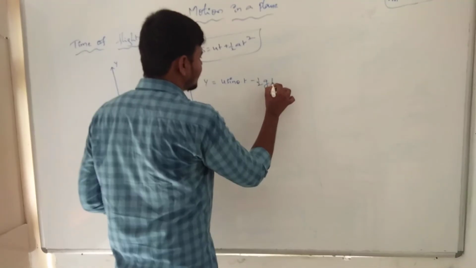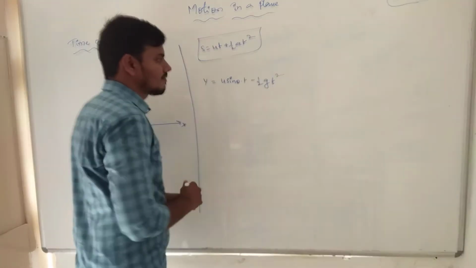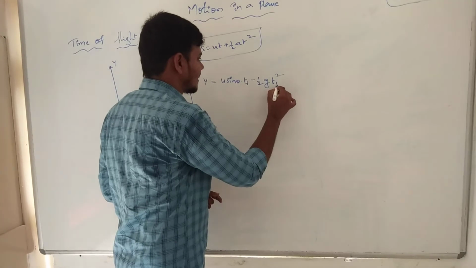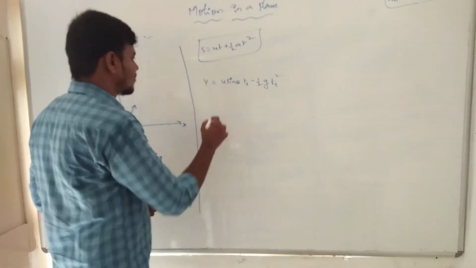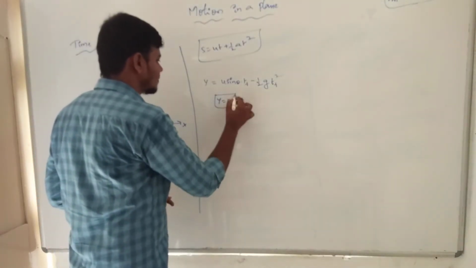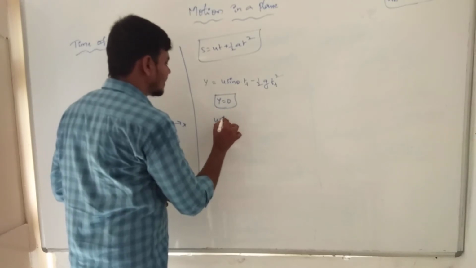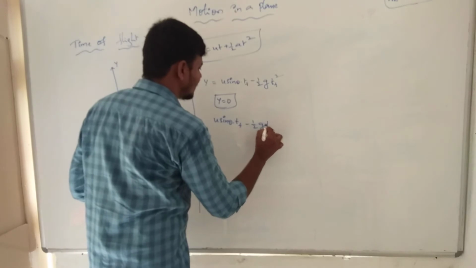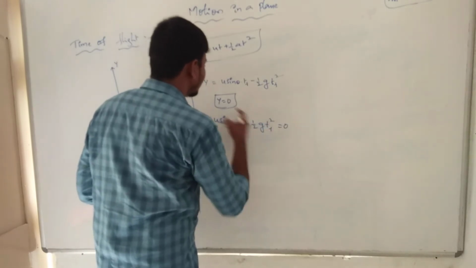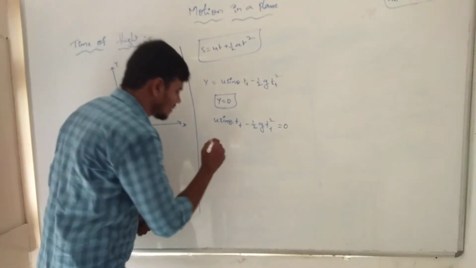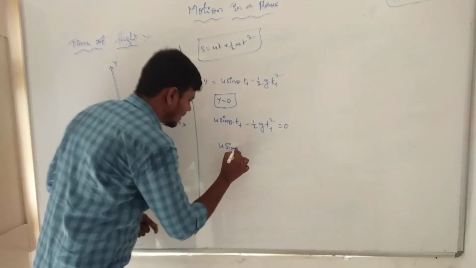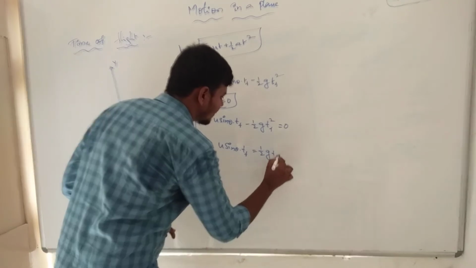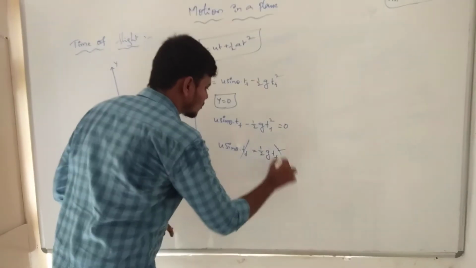Minus half g t square. The time of flight, which we have taken as tf. Since at every y position the displacement y is equal to 0, then u sin theta into tf minus half g tf square is equal to 0. So u sin theta into tf is equal to half g tf square. One t square gets cancelled.